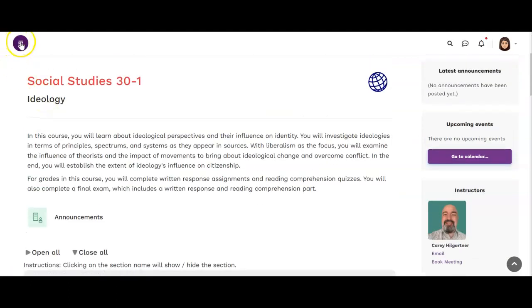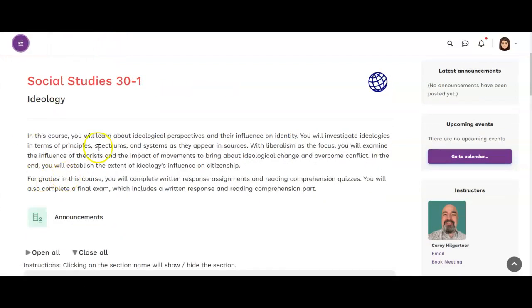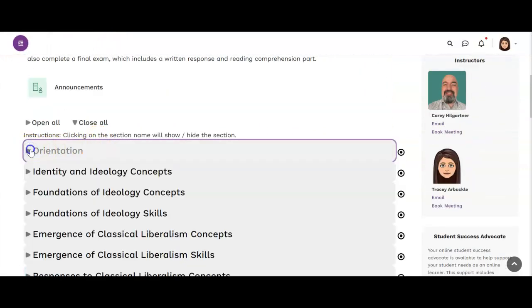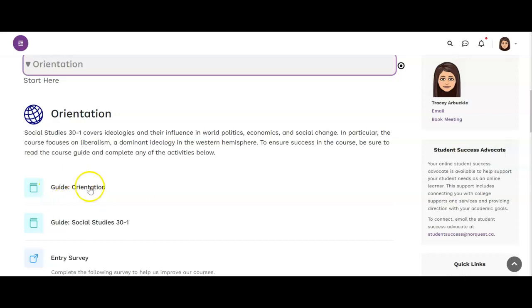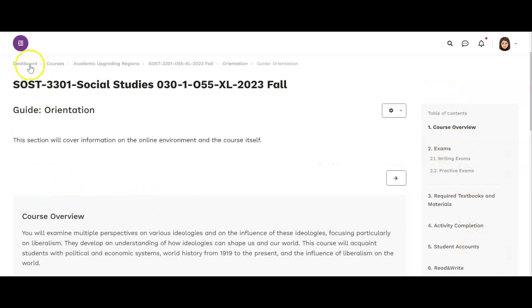Okay, up here is that purple button that allows you to have a look at your grades. So just know that that's there. We are in the orientation section right now. Have a good look at your guide. On the right-hand side of the guide, there's some really good information, so have a really good look at that. Just want to point out, yes, you can click your back button to get back, but you can also click these breadcrumbs to get back. So I'm going to go back to the main page here,